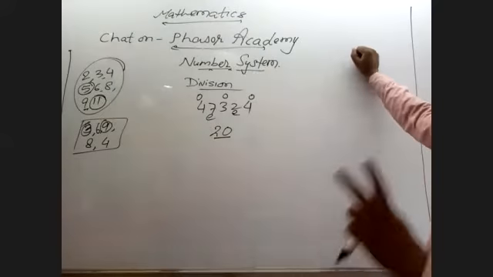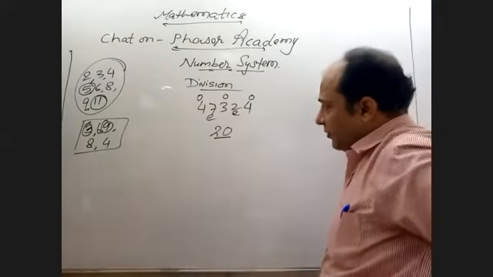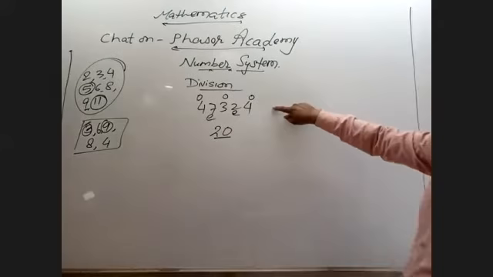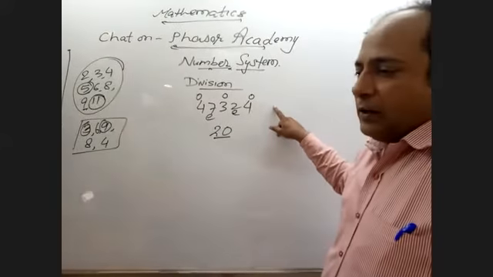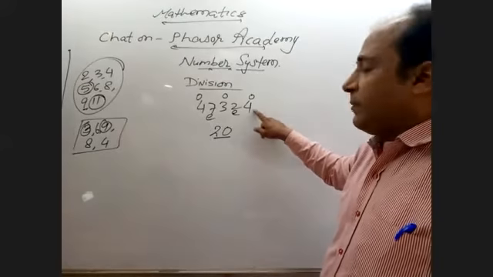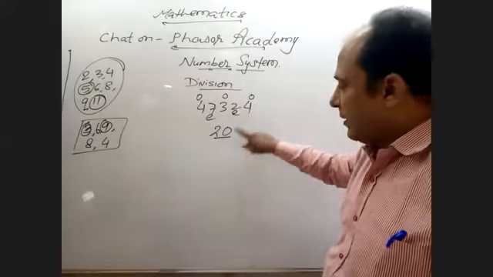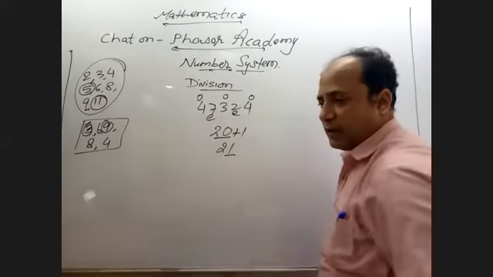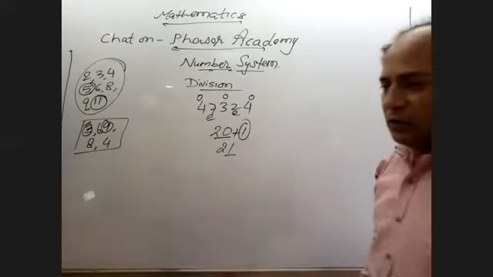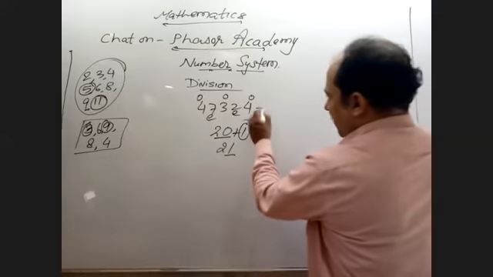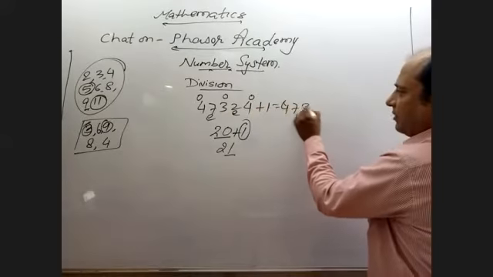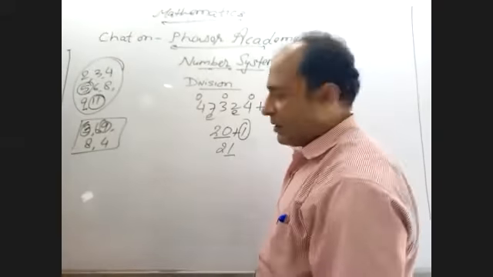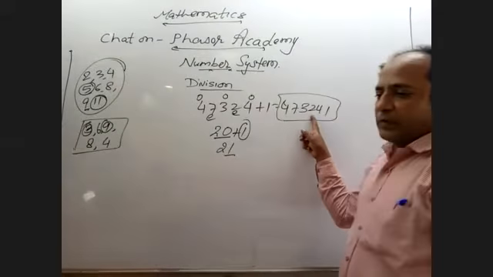There might be two questions. Which number should be added to make it a multiple of 3? What should I add here? 20 is there, and I need one more to make 21. So I have added 1, and your number should be 473241. Clear? These types of questions will come.